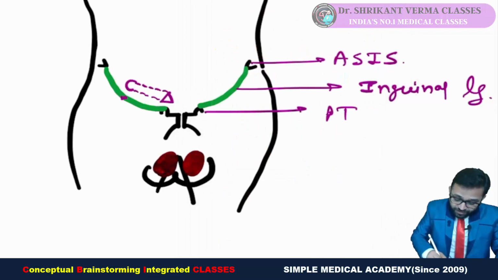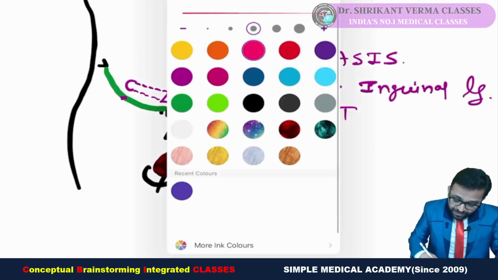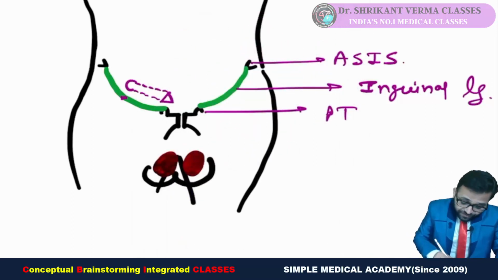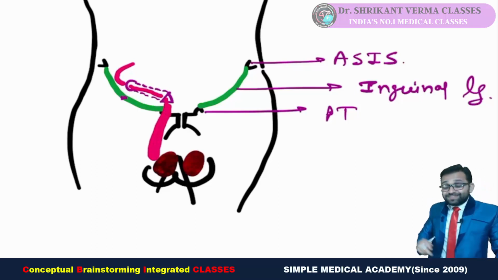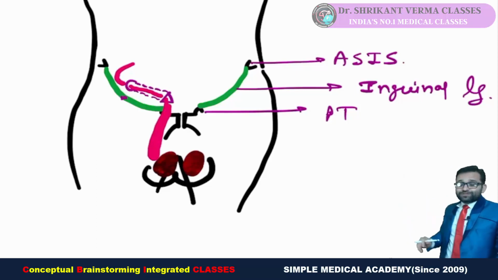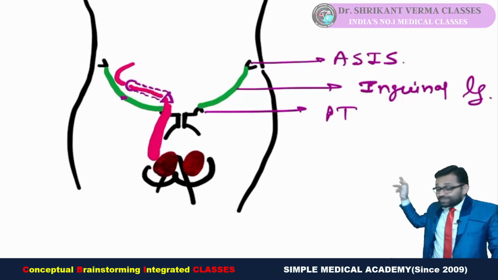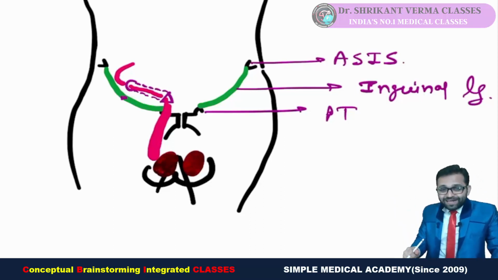So sometimes what happens? Go for the videos. I told you that the intestinal content, if it is coming through the deep inguinal ring, passing through the inguinal canal, then coming through our superficial inguinal ring and reaching into the scrotum, crossing the whole pathway, so this is our indirect inguinal hernia. It is passing with our spermatic cord passage, indirect inguinal hernia.